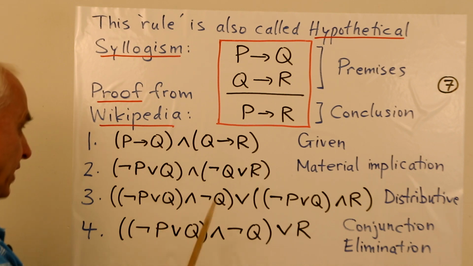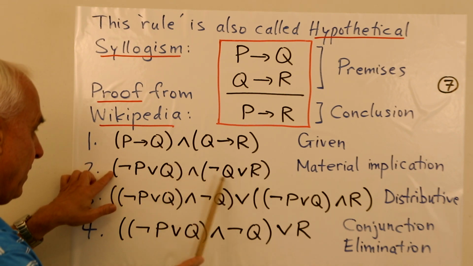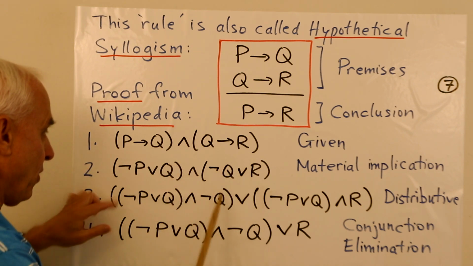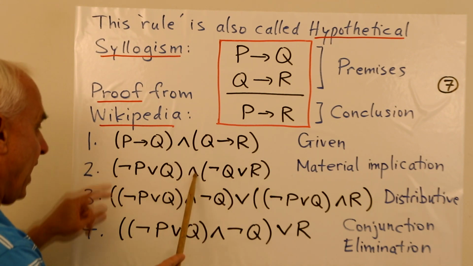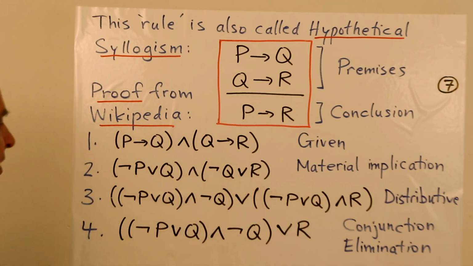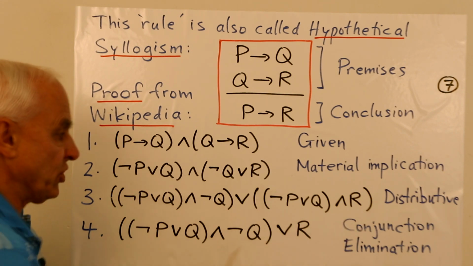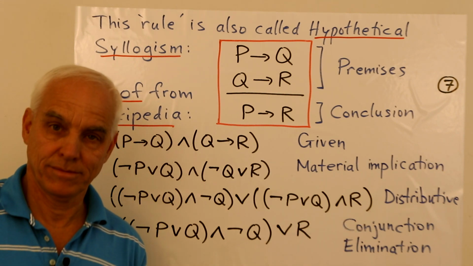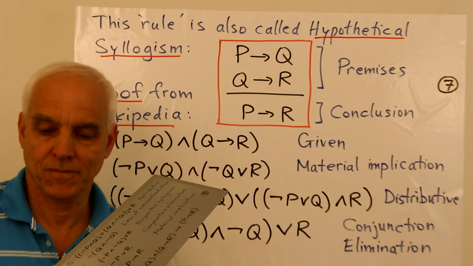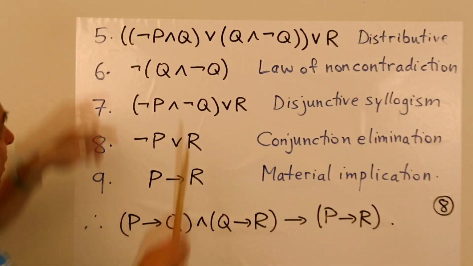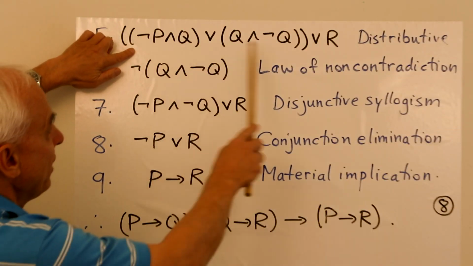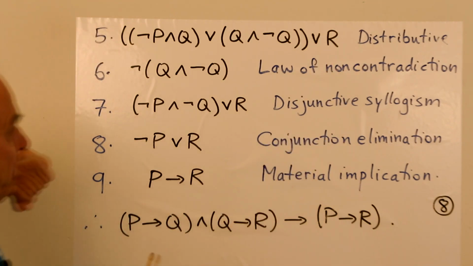there's an or, and so you can think of this thing and the not Q, or this thing and the R. And then the next step from here is to go to this step. That's something called conjunction elimination. But we have to keep going. Okay, and then the next step is to convert what we just had to this expression via distributive law.